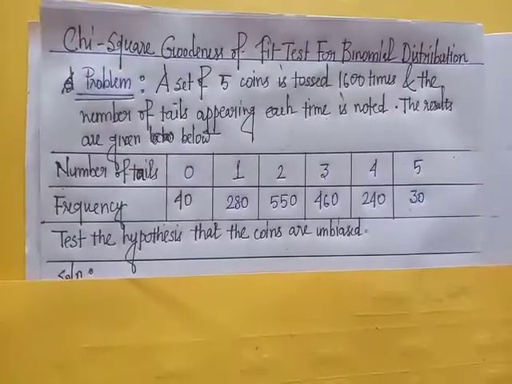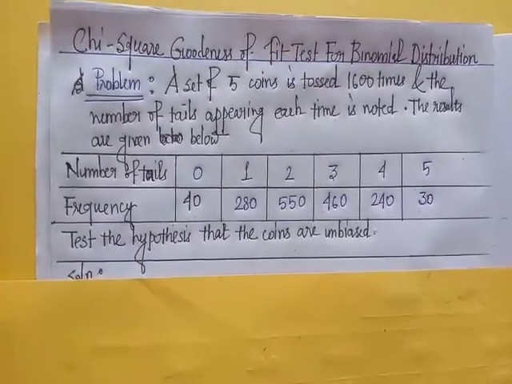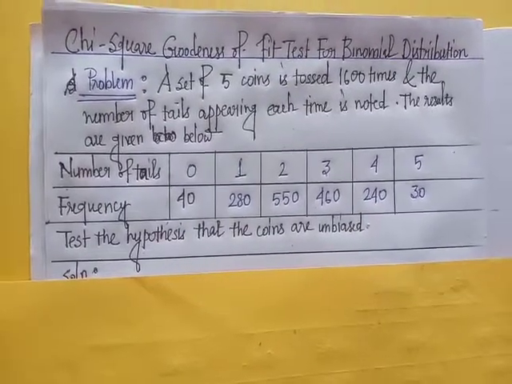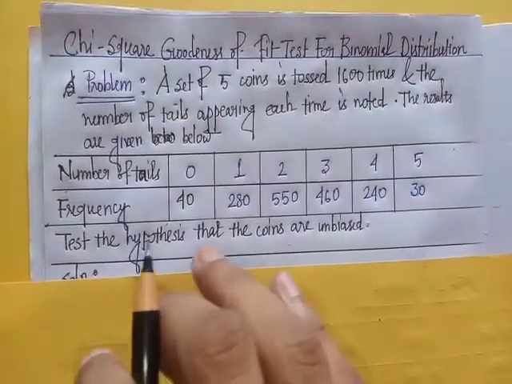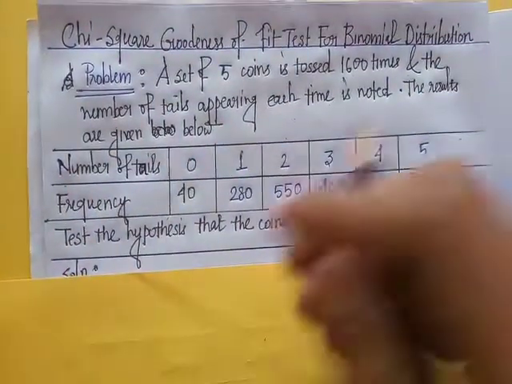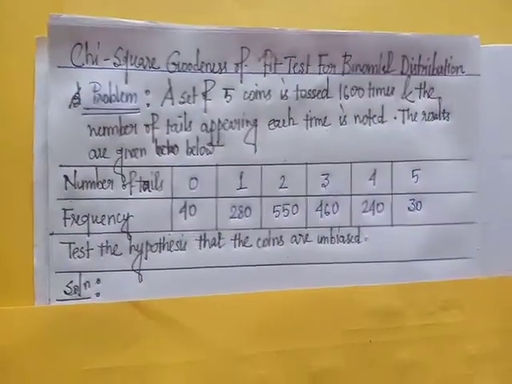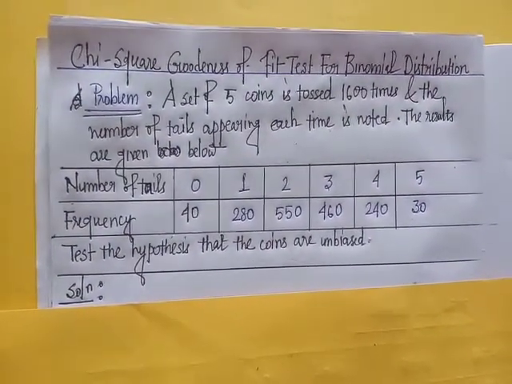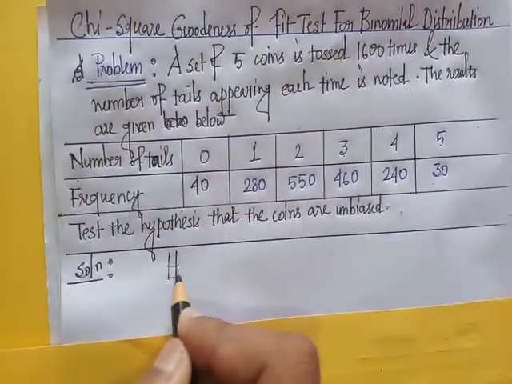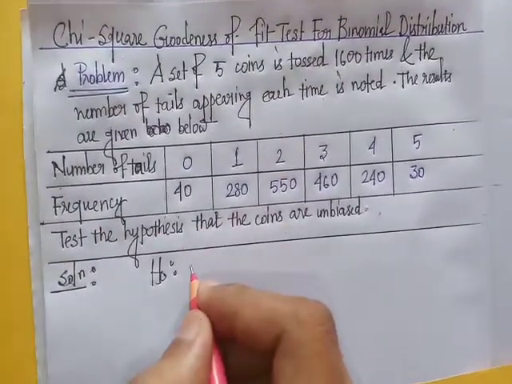Solution: note that there are two possibilities, success and failure, that is occurring tail and occurring head. So that's why these problems follow binomial distribution. Now, solution. First we will set the hypothesis. Null hypothesis H naught: we assume the coins are unbiased.